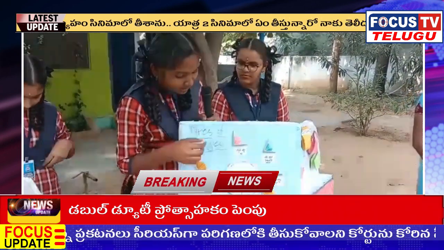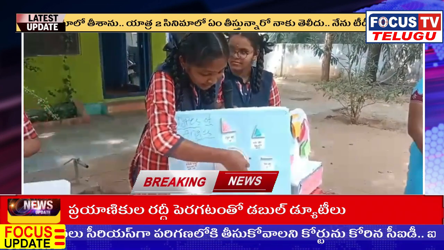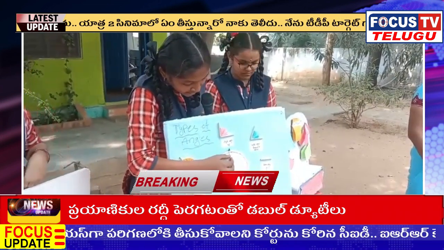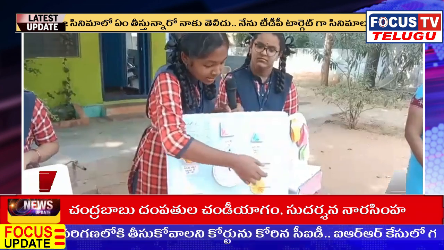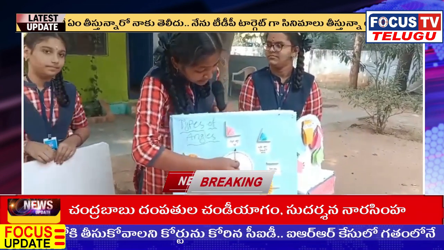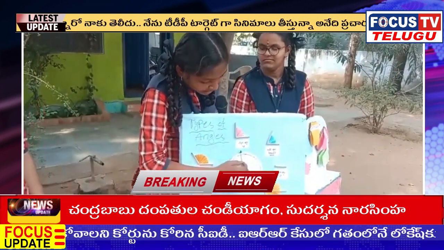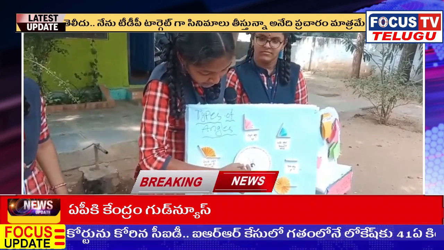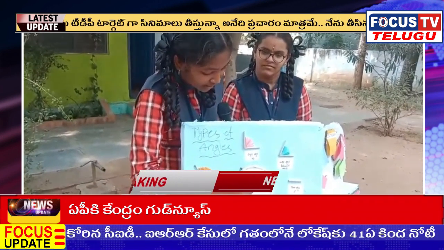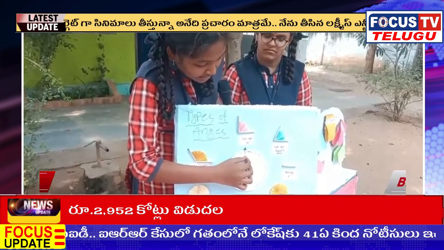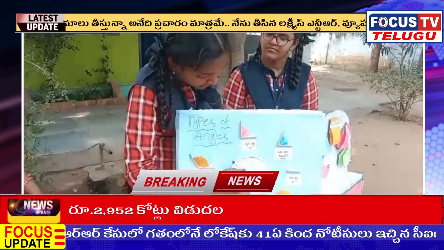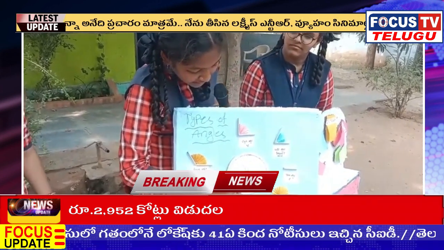There are 7 types of angles. The angle of 0 degrees is known as zero angle. An angle above 0 and below 90 degrees is known as acute angle. An angle of 90 degrees is known as right angle.